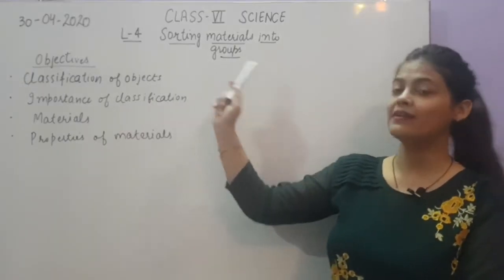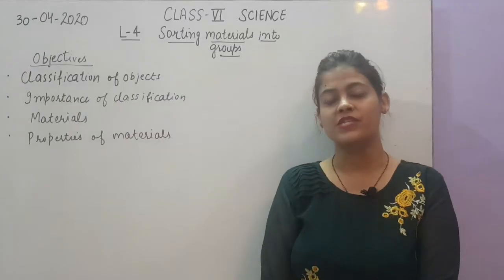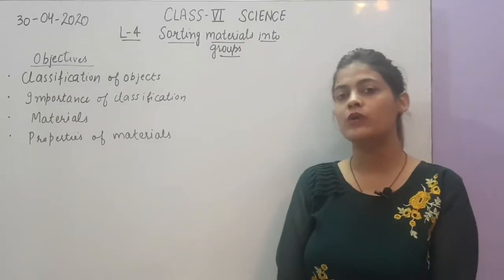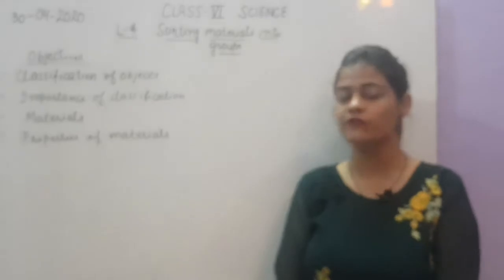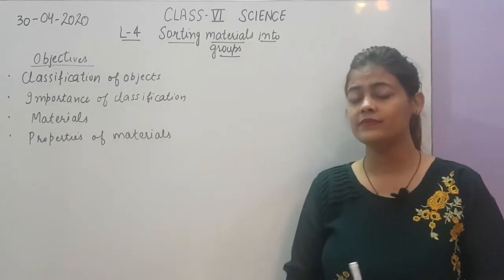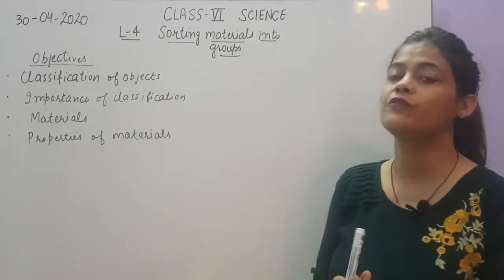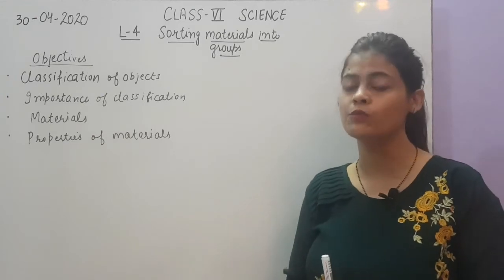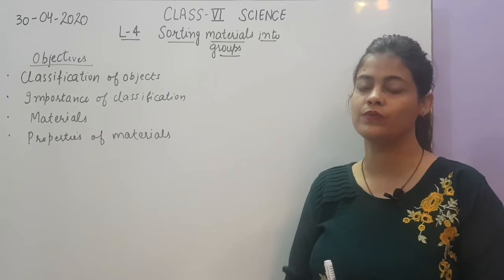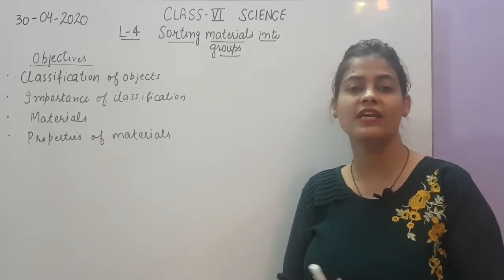Chapter 4, sorting materials into groups. Let's see what are the objectives of studying this chapter. With this chapter you will be able to understand the classification of objects. Now what according to you is an object? There are many things when you look around you. If you are sitting in a room and you look around yourself, you will see many things. But are all the things around you similar, the same as each other?